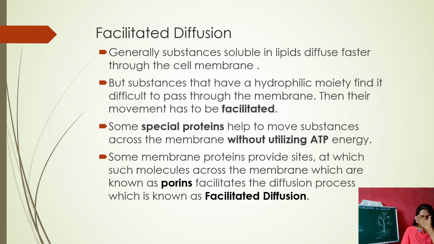That means the passing of substances occurs with the help of some proteins, which are nothing but the porins. No ATP is required here, so it is a passive process.